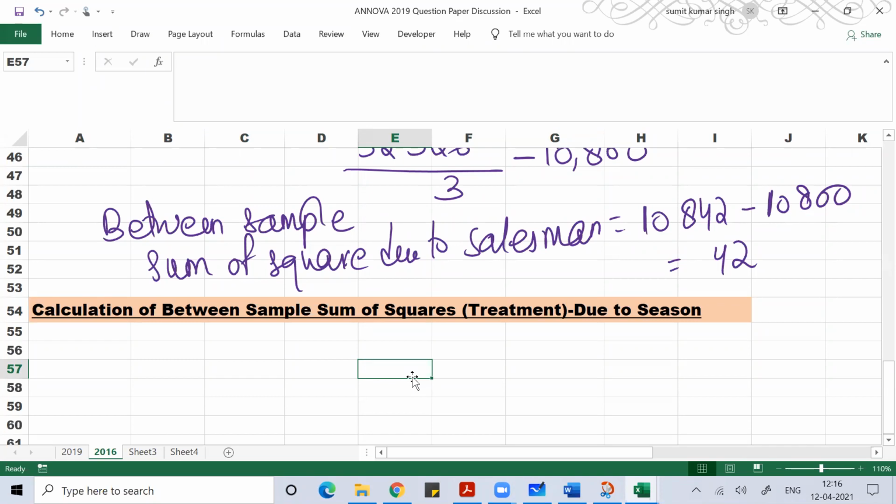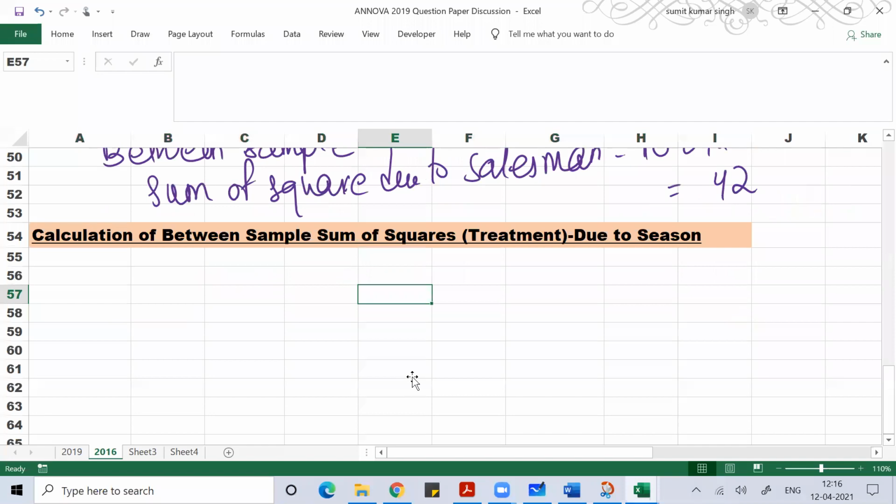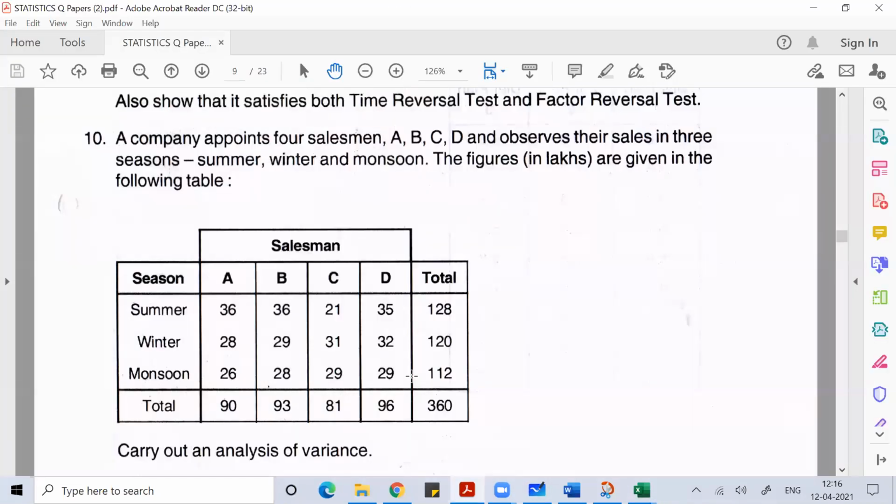So when I'm talking of season, you have three seasons, right? So what is the formula you'll follow? R1 square by N1 plus R2 square by N2 plus R3 square by N3 minus correction factor. Here, if you understand N1, N2, N3, row wise, you have four data. Column wise, you have three data.